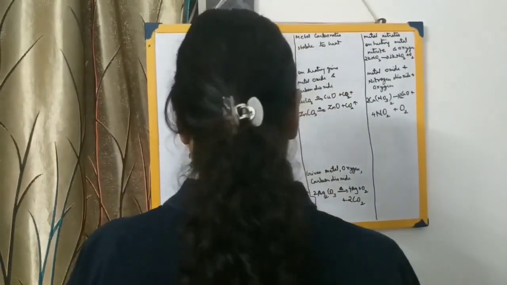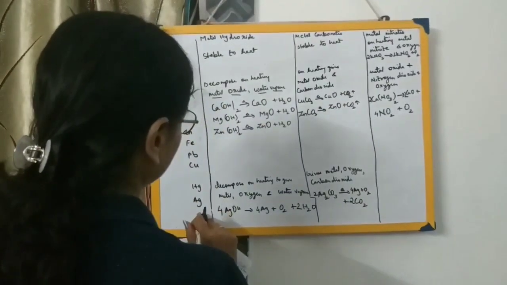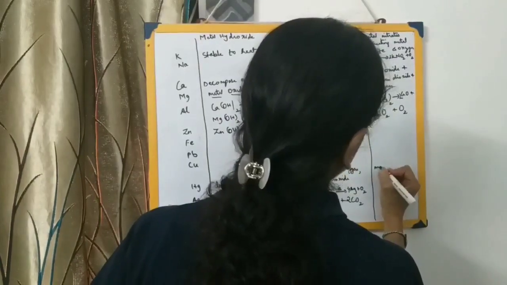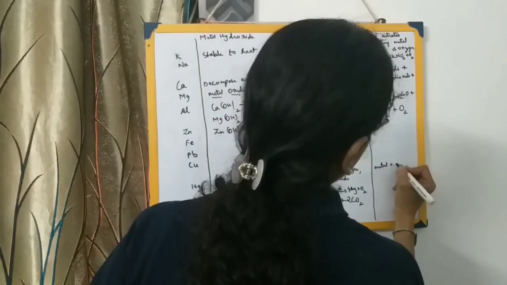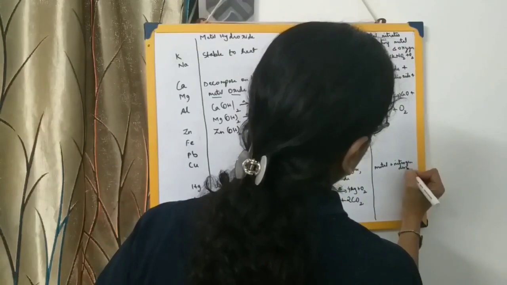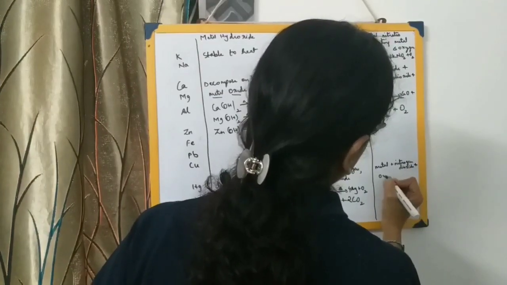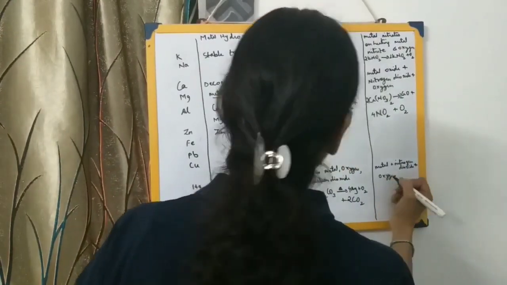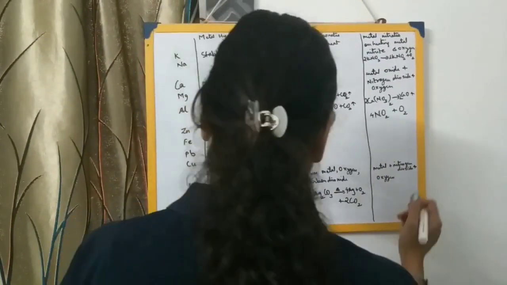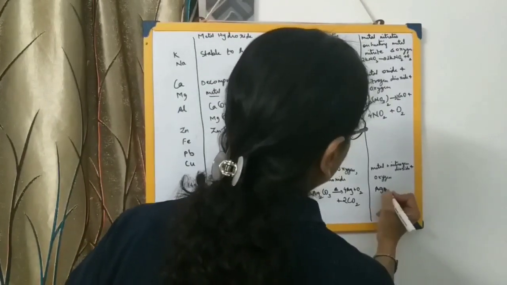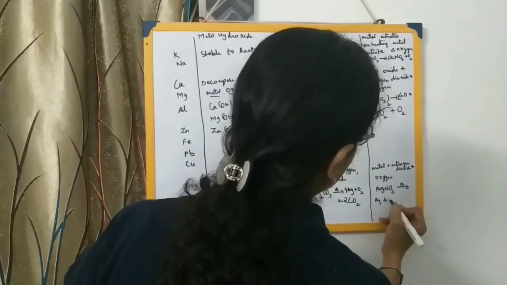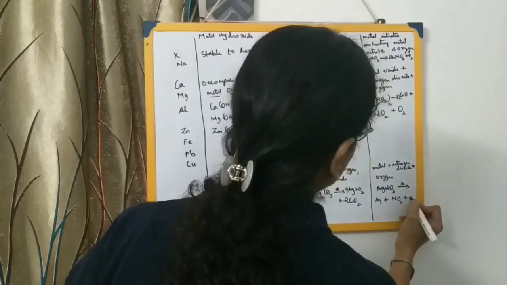Next we come to mercury and silver nitrates. What will happen to them? They will form metal plus nitrogen dioxide plus oxygen. I repeat, nitrates of mercury and silver form metal plus nitrogen dioxide plus oxygen. We'll take a particular example, silver nitrate, AgNO3. On heating it will form metal, so Ag plus NO2 plus O2.